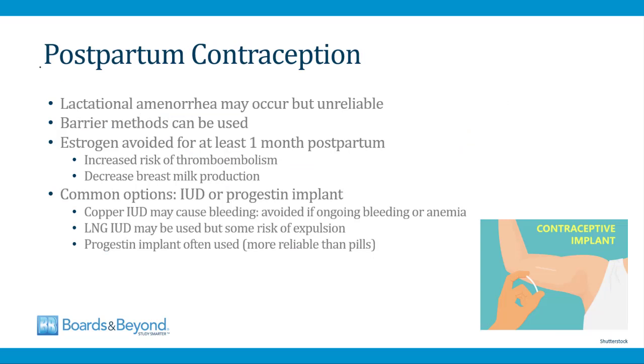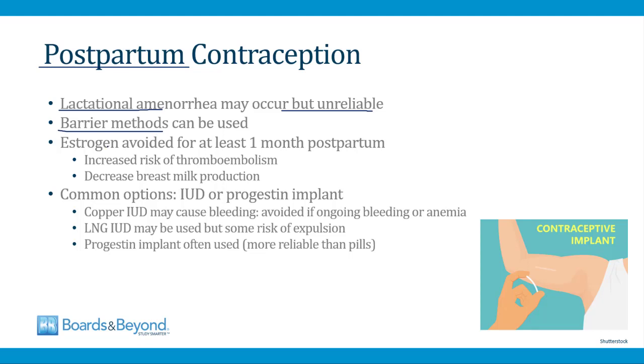And then I'll finish with one slide on postpartum contraception, which is a special situation. So for women in the immediate postpartum period who are breastfeeding, lactational amenorrhea can prevent pregnancy, but this is unreliable. And so for women who don't want another pregnancy right after delivering a baby, they often want some form of safe contraception. Barrier methods are an option in this period, but these are inconvenient, and many women want something that is more reliable than this.